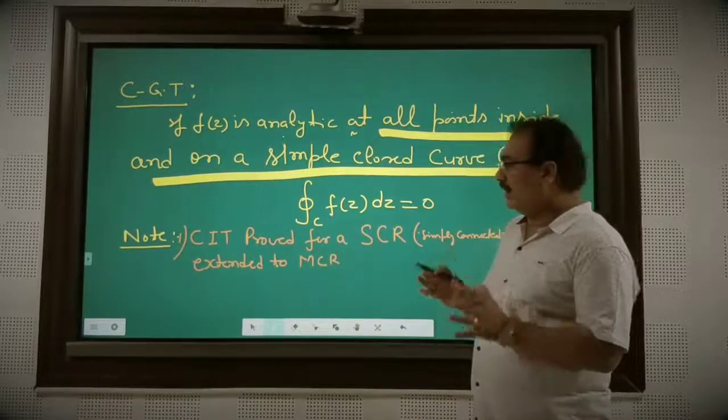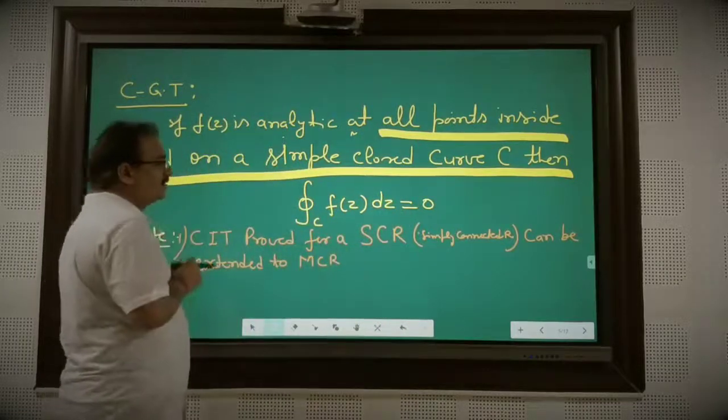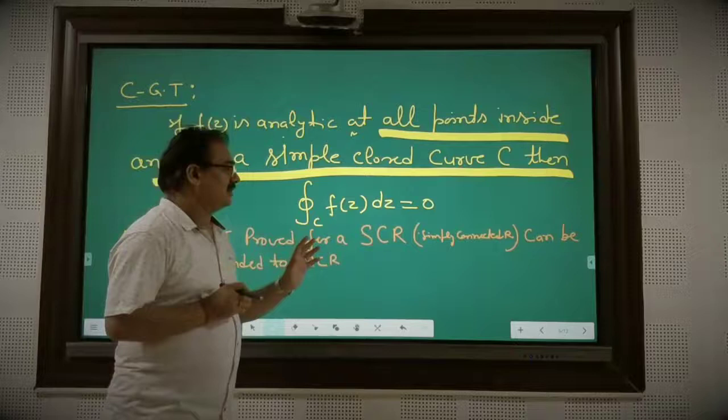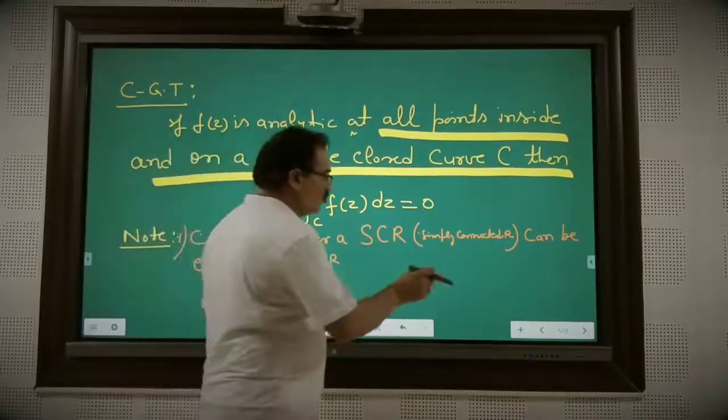But here we have to remember that the Cauchy integral theorem proved for a simply connected region can be extended to a multiply connected region too.